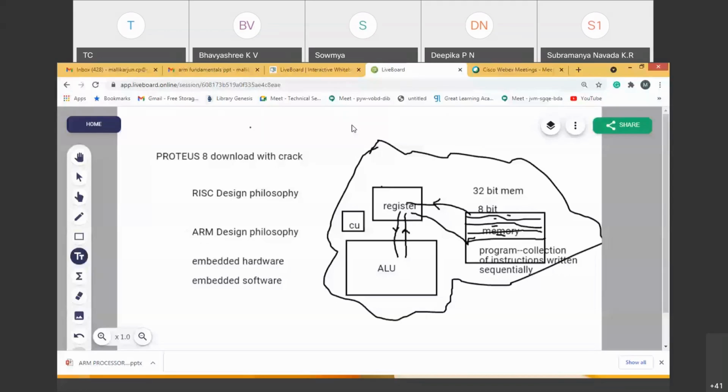Philosophy has 4 different points. I clearly mentioned instruction, register, pipelining, and load and store architecture. These 4 important points, with clear explanation, you need about this design philosophy, the RISC design philosophy. You also know that ARM design philosophy is also a RISC design philosophy along with extra features. You need to clearly write what ARM design philosophy has in addition to RISC philosophy.